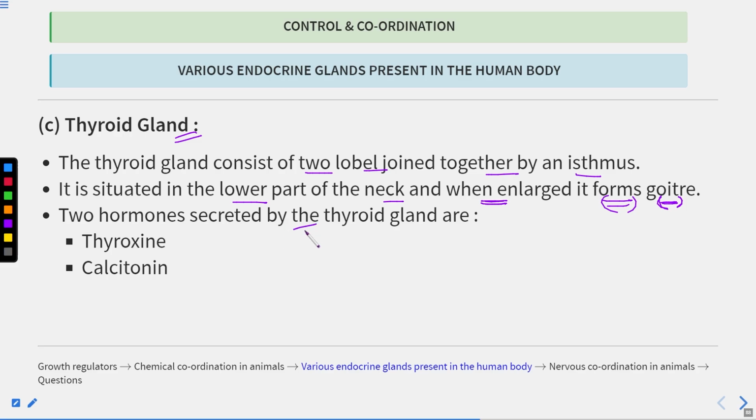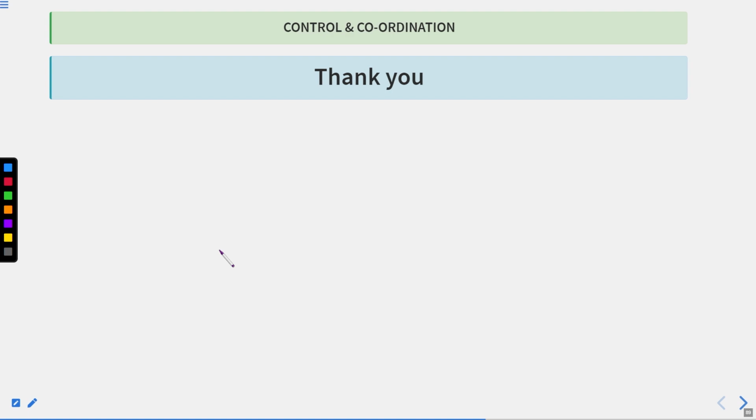Now, there are two hormones which are secreted by the thyroid gland. One is thyroxine, another one is calcitonin. And we'll discuss the roles of these hormones in the next session.